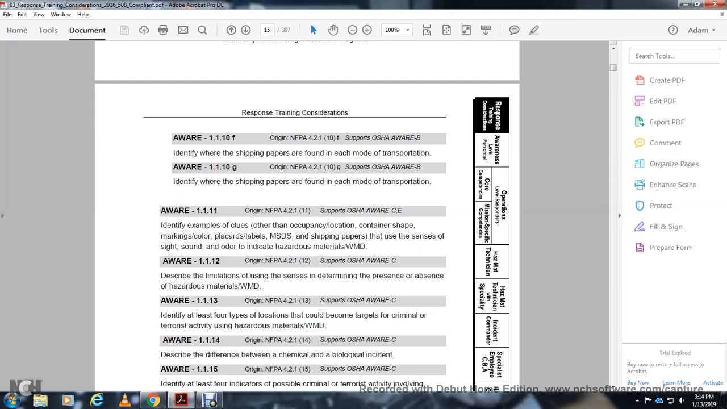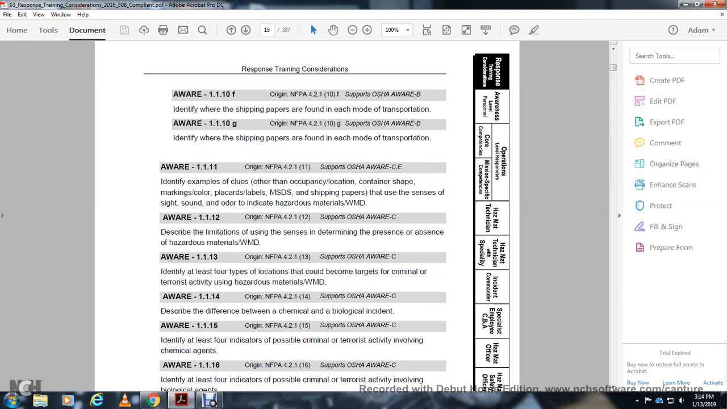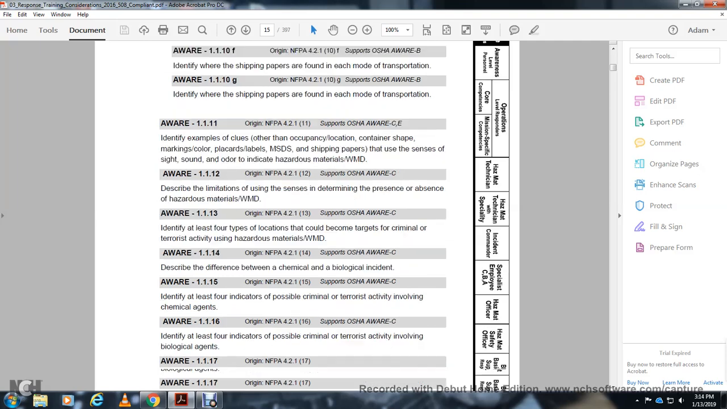Awareness 1-1-1-3, awareness level 3, C: identify at least four types of locations that are likely to become targets of criminal and terrorist activity with hazardous materials or weapons of mass destruction. 1-1-1-4, awareness level 3: describe the difference between chemical and biological incidents. 1-1-1-5, awareness level 3, OSHA awareness level 3: identify indicators of possible criminal and terrorist activities involved with chemical agents.